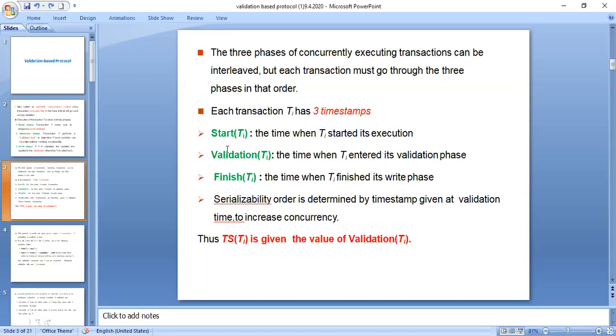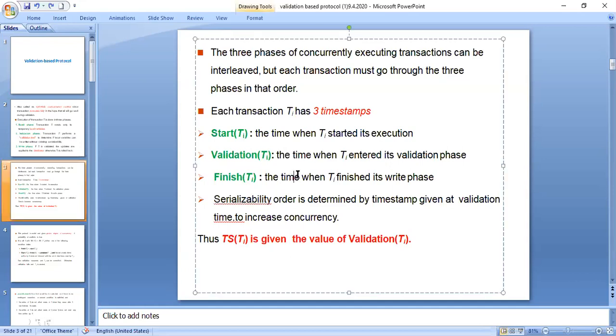And at the validation phase, at this validation timestamp, you are going to attain serializability so that concurrency can be increased among the transactions within a schedule. Whenever you talk about the timestamp of a particular transaction, timestamp is nothing but a point of time, and at that point of time, validation phase is going on.